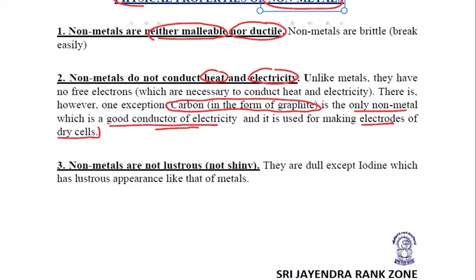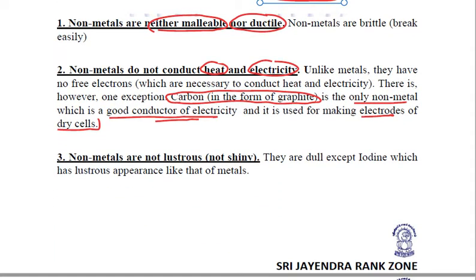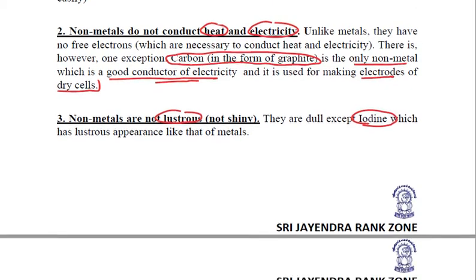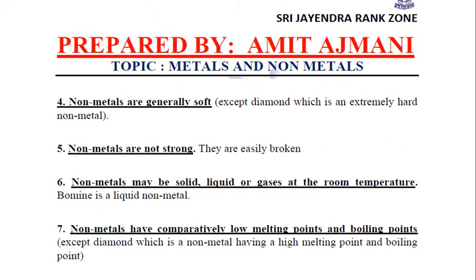Next, metals were sonorous and lustrous, but non-metals are non-lustrous. They are non-shiny except iodine. Being a non-metal, it should be non-lustrous, but it has luster appearance that of metals. Non-metals are non-sonorous. They are generally soft except diamond, which is extremely hard.